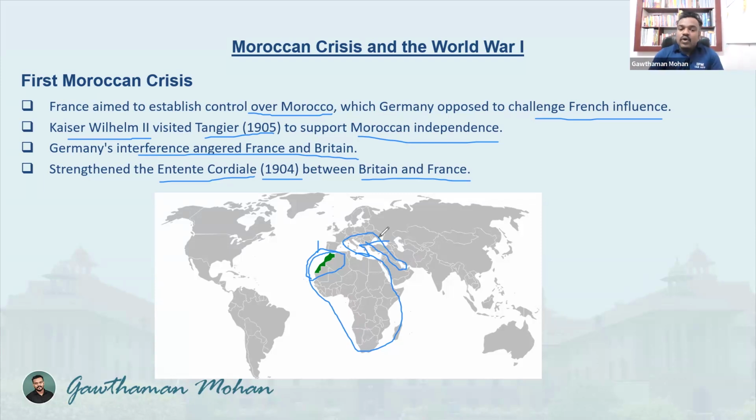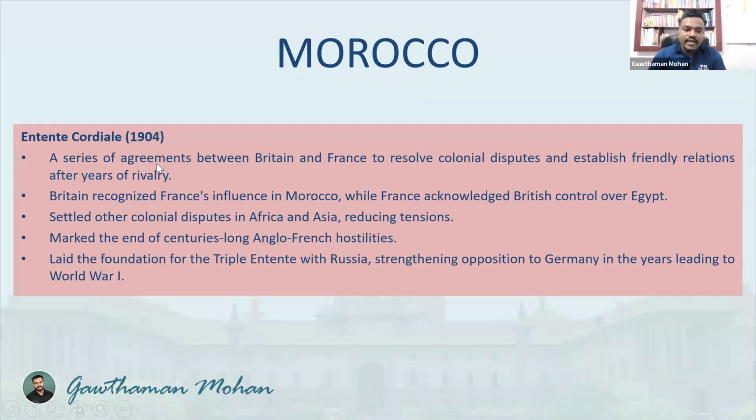Okay, so now what really happened after this? We were discussing the Entente Cordiale of 1904. What do we mean by this Entente Cordiale? Let us understand that. It was a series of agreements between Britain and France to resolve their colonial disputes and establish friendly relations after years of rivalry. So it clearly says that they were having this rivalry. Years of rivalry existed between France and Britain. They wanted to end this, and that is the reason they signed this Entente Cordiale.